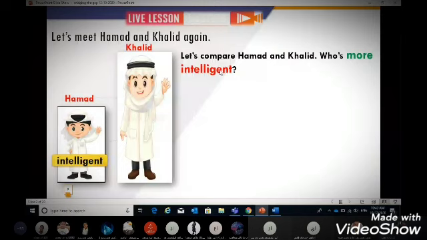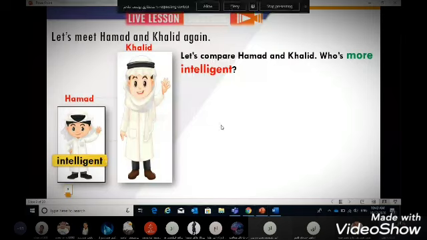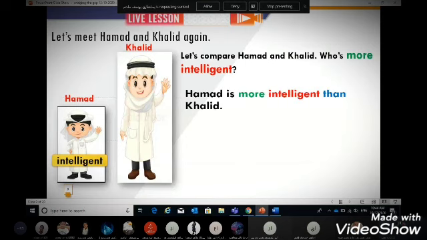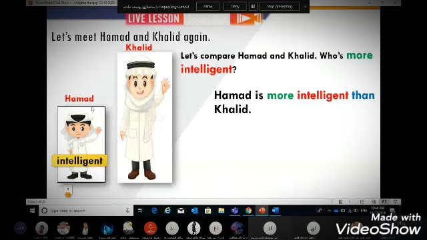So when we compare using long adjectives, we cannot add ER. We cannot say Hamad is intelligenter than. It's somehow heavy. So we use more before the adjective to compare. So who's more intelligent? We answer the question, of course. Hamad is more intelligent than Khalid.